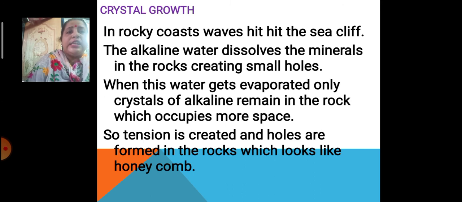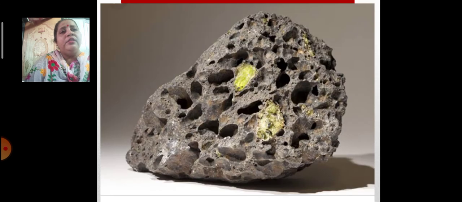And when this water evaporates from the holes, only the crystals of alkaline remain in the rock. Now these crystals of alkaline occupy much more space. Because of this, what happens? A tension is created in the rock, and holes are formed in the rock which look like a honeycomb. So the rock starts looking like a honeycomb. You can see the picture over here of how the rock looks like a honeycomb.